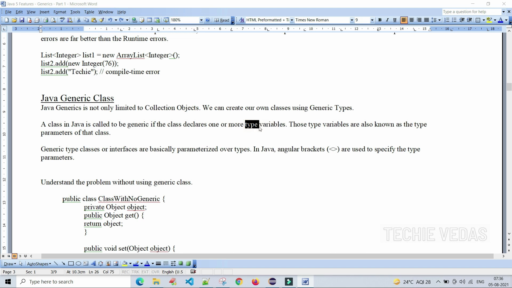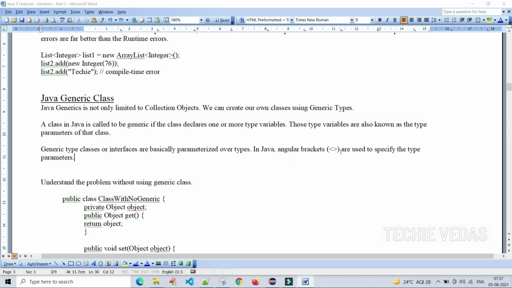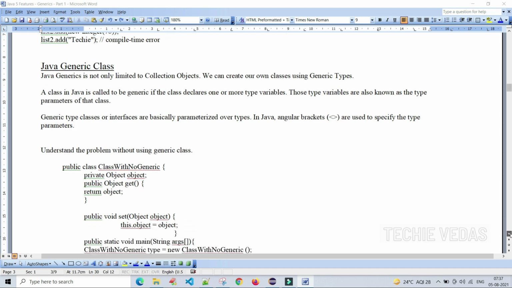Let's see what those type variables are and how to declare them. Those type variables are also known as the type parameters of that class. Generic type classes or interfaces are basically parameterized over types. In Java, angular brackets are used to specify the type parameters. This is just a theoretical concept. What the angular bracket and the type parameter are, we will see in the example now. You will understand it easily.